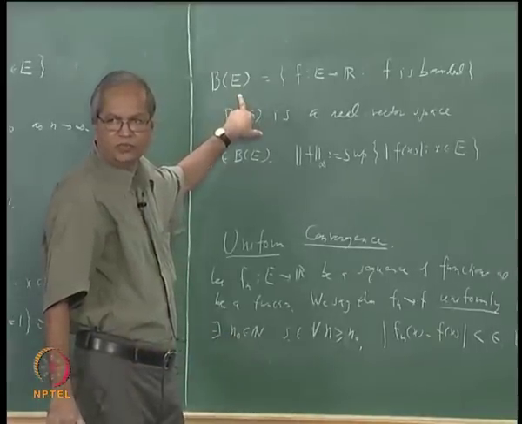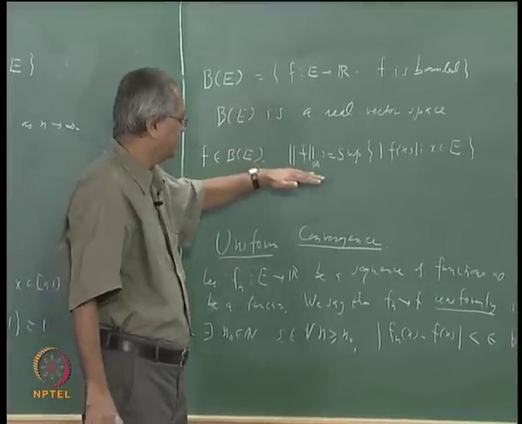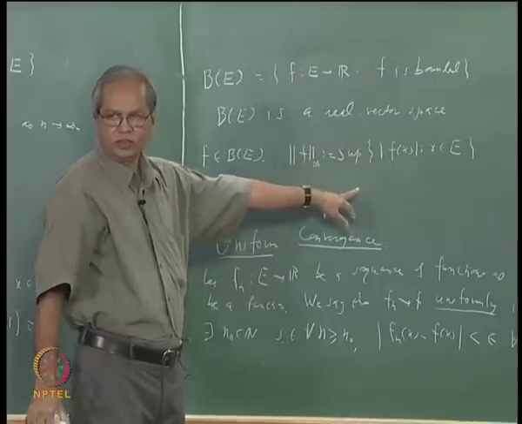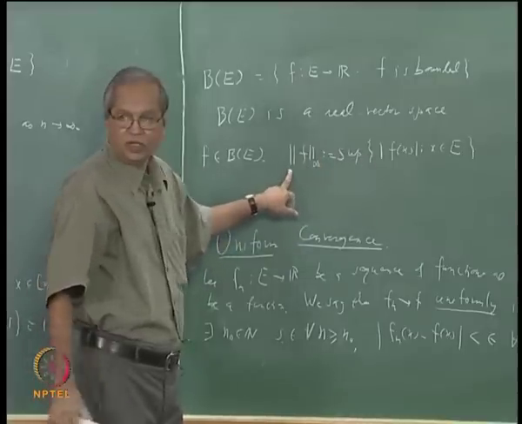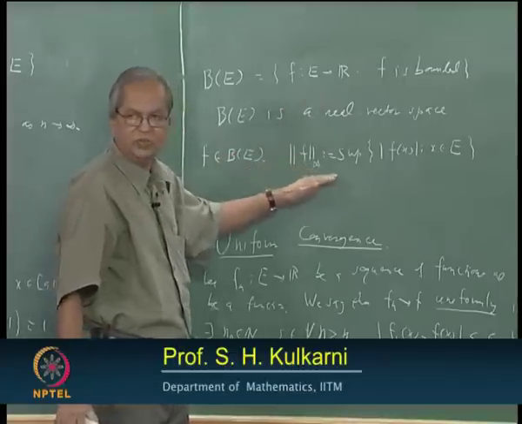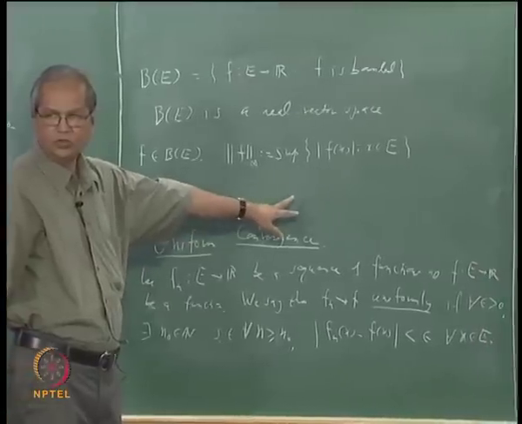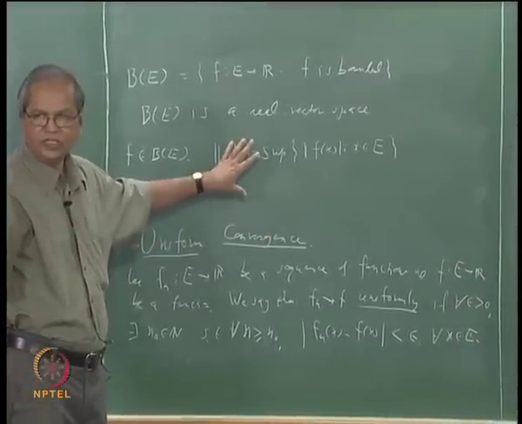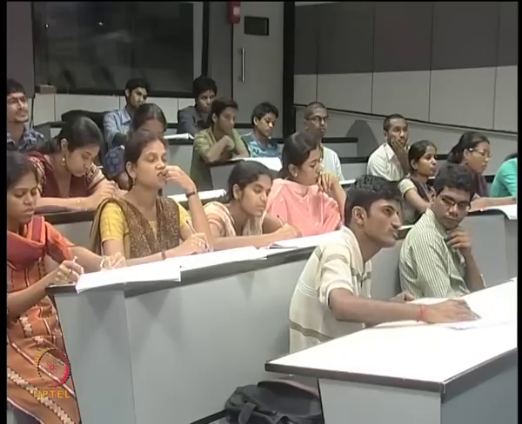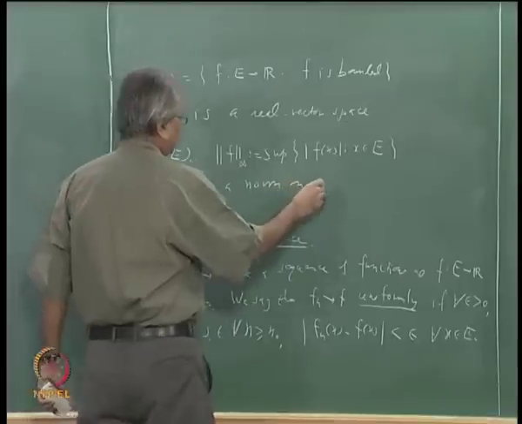What is the meaning of this? There are several properties of a norm which we discussed in one of the earlier classes, namely that this is always bigger than or equal to 0, and this is equal to 0 if and only if f is 0. F is 0 means what? It is the constant function 0. And then norm of alpha times f is the same as mod alpha times norm f. And norm of f plus g is less than or equal to norm f plus norm g. All these properties are very easy to prove in this case. So I'll simply record that this is a norm on B of E.